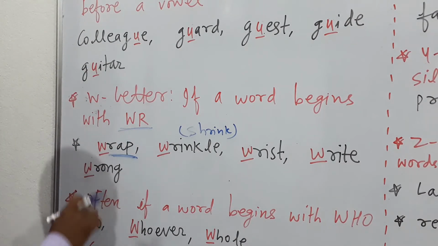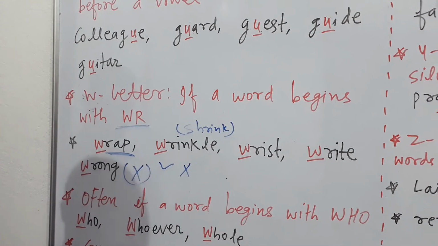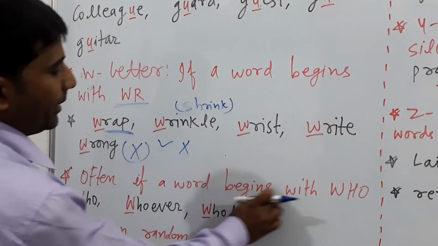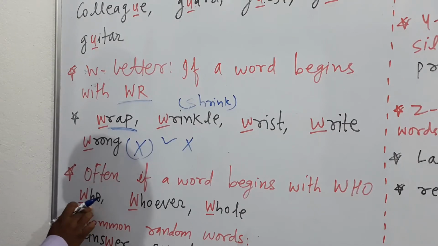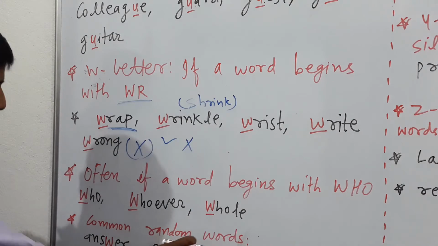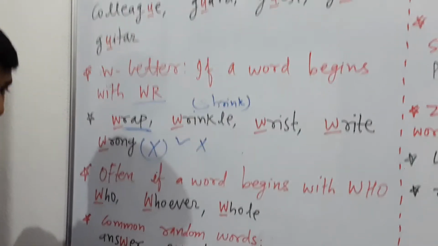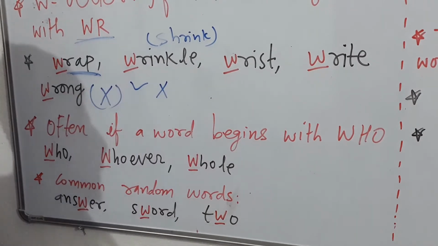Here is wrong, that means it's called wrong. This is called right and this is called wrong. Now often if a word begins with WHO, so who, don't say who, here is who, whoever, whole. Common random words, answer, W is silent, sword, W is silent, two, W is silent, okay?